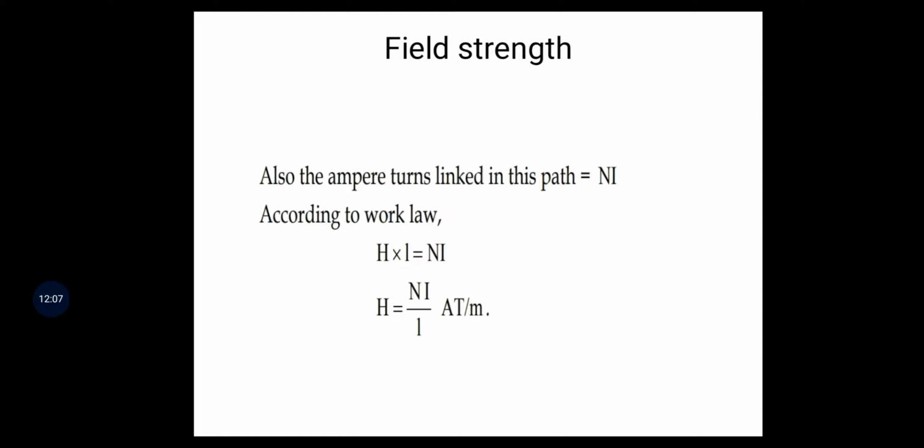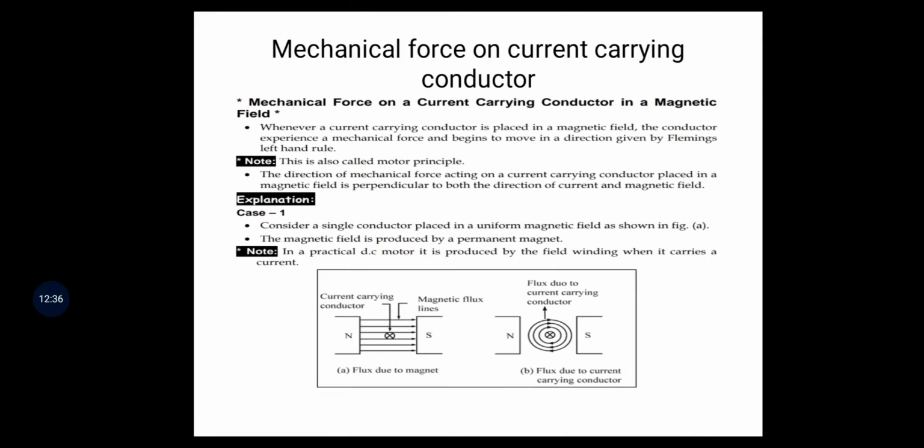Then according to Work's law, H into 1 equal to N into I. Then H is equal to Ni by 1 ampere turn per meter. Nothing but H equal to Ni.